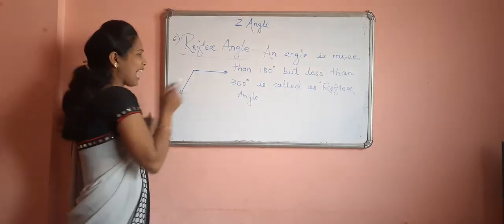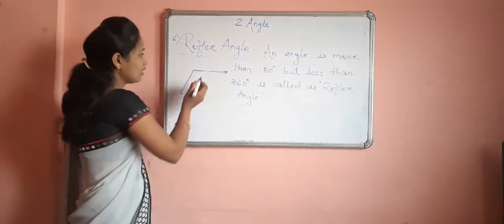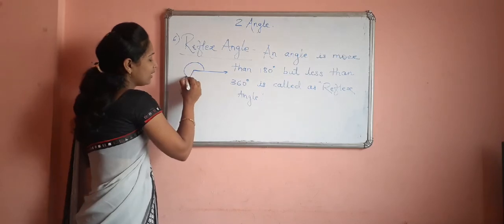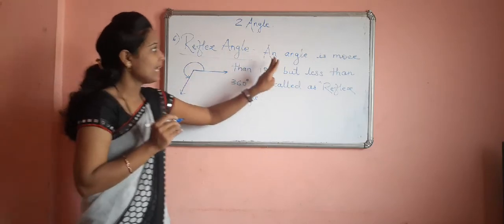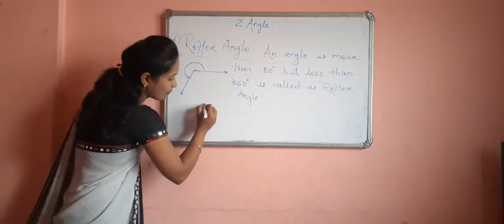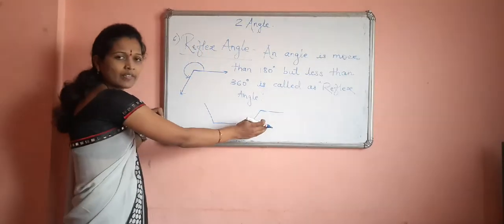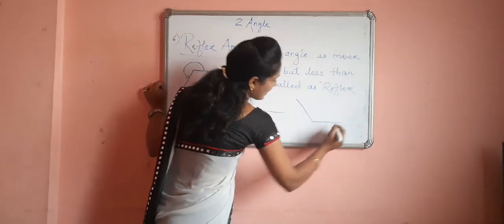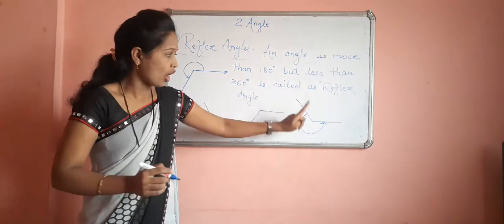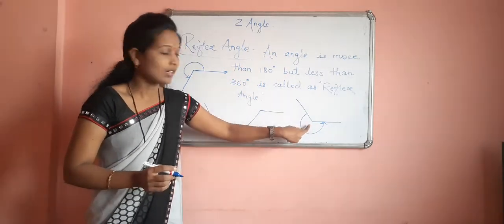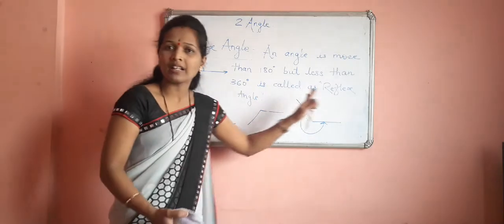in this way. Suppose the angle is given in this way. Teacher, then how can we recognize whether this is an obtuse angle or a reflex angle? So always remember, for a reflex angle they have given the circle in this way. It means this is called a reflex angle and the angle is more than 180 degree. If you observe the figure of an obtuse angle, it is given in this way. Suppose this is given, this is called an obtuse angle, but if the figure is given in this way and the arrow is given just like this, then this is called a reflex angle. Always remember, a reflex angle has the figure or arrow given in this way. It means we can easily recognize the difference between obtuse angle and reflex angle.